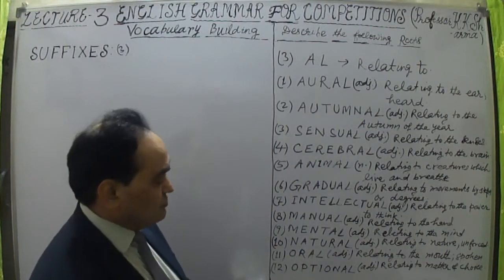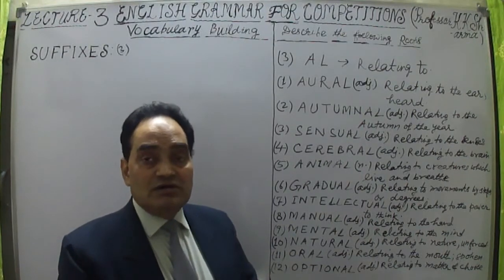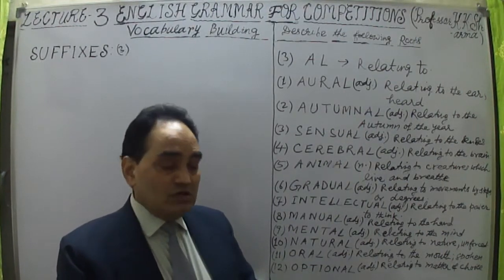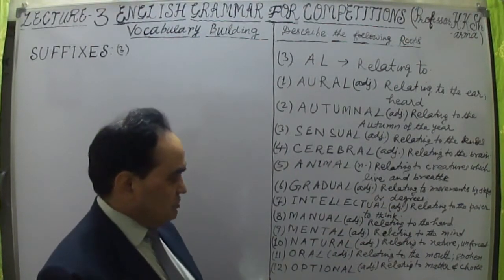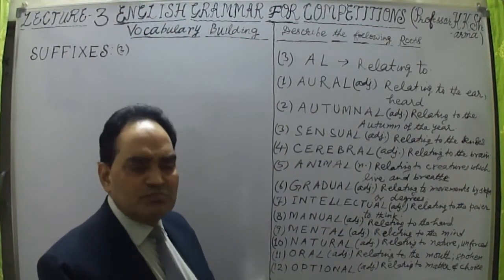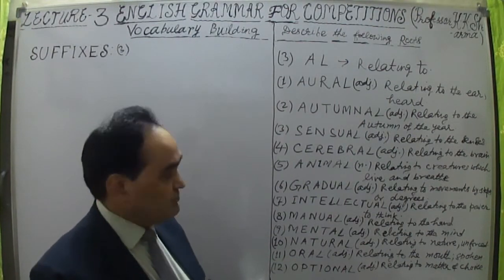So words are not isolated figures, as I always say. They are related to each other by roots, prefixes and suffixes. This is a very important sentence, and you should understand this point. The importance of roots, prefixes and suffixes is stated by this one sentence of mine.